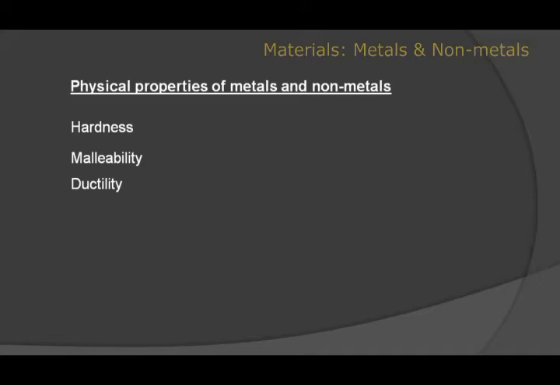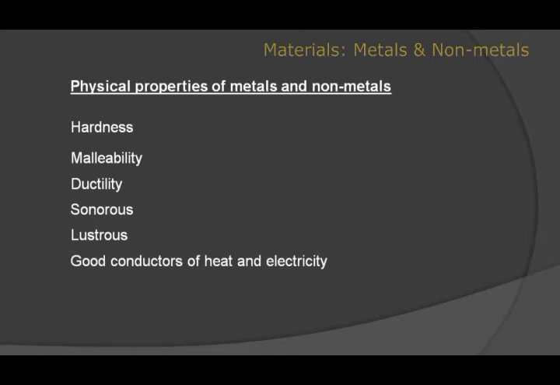In the next property, we have seen that metals are sonorous in nature, that means they produce a ringing sound, whereas non-metals do not show this property. Moving forward, we have also seen that metals are lustrous. Lustrous means they have a shiny appearance, whereas non-metals are not lustrous. And finally, metals are good conductors of heat and electricity, whereas non-metals are poor conductors of heat and electricity.